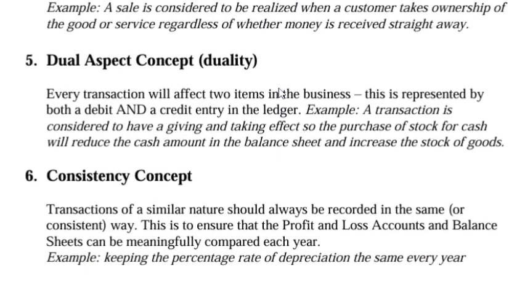We have the fifth concept, which is the dual aspect concept, or duality. Every transaction will affect two items in the business. This is represented by both a debit and a credit entry in the ledger.